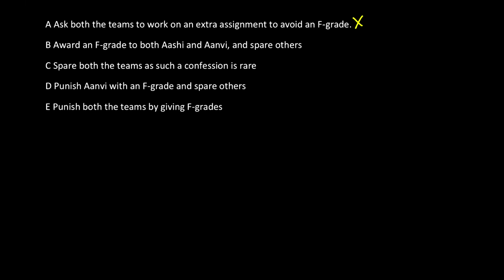Award an F grade to both Ashi and Anvi and spare others. Is it not the same solution the students asked you to do? So will you do the same thing which the student asked you to do? Were the other team members not aware of it? And if the other team members were not aware of it, why didn't they go into this and check it? Is this not a question? This is a genuine question, right? So what to do over here?